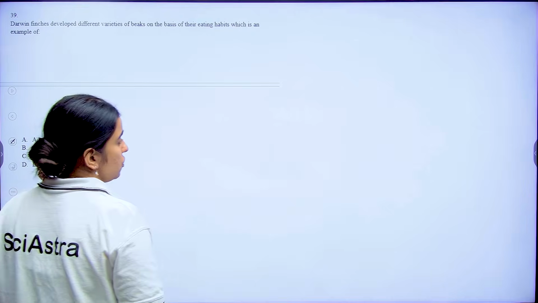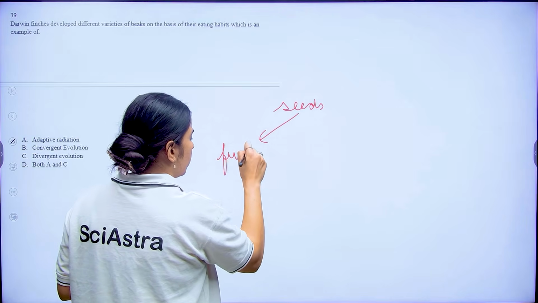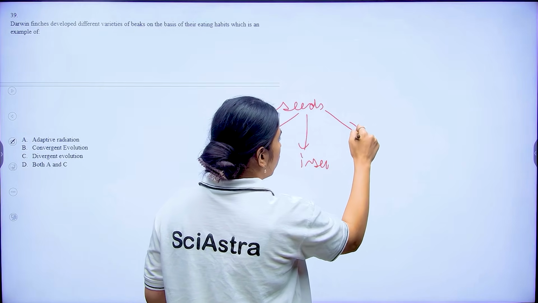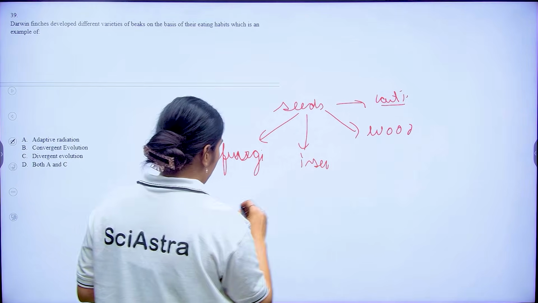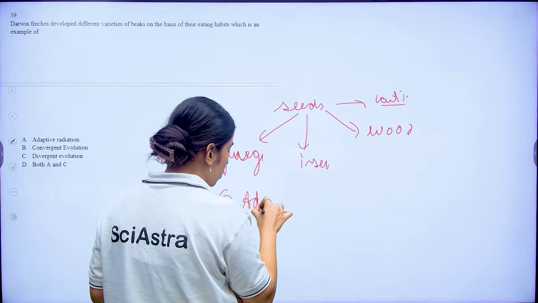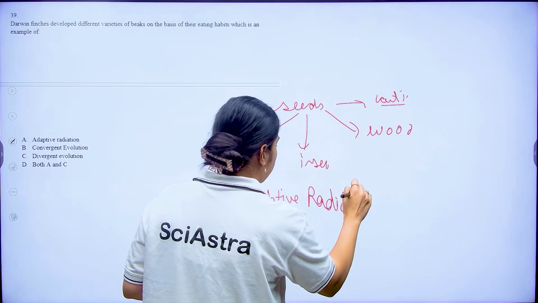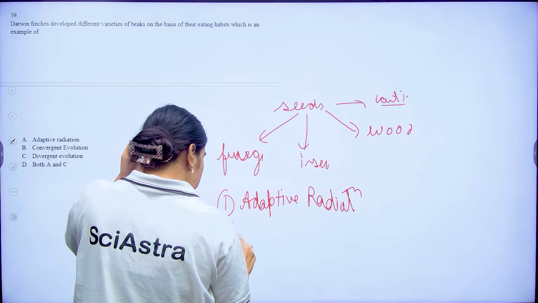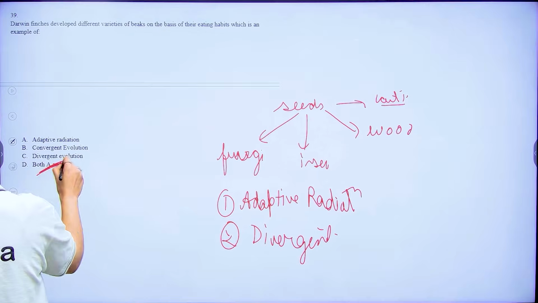Now we know Darwin's finches were initially all seed eaters, and after some time they became frugivores, insectivores, woodpecker finches, even cactus eaters, right? So this was an example of what? This was an example of adaptive radiation, and it was also an example of divergent evolution. So here both A and C are going to be correct.